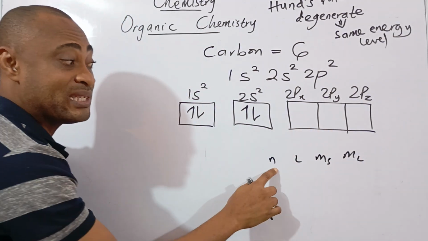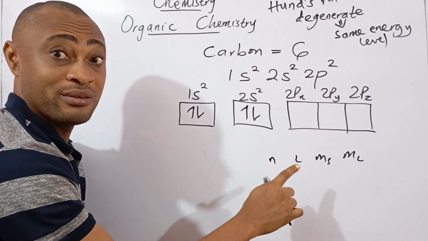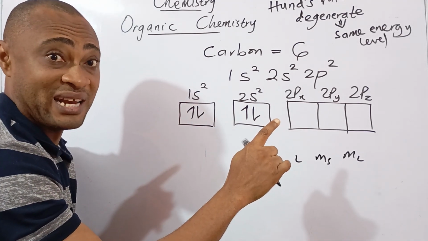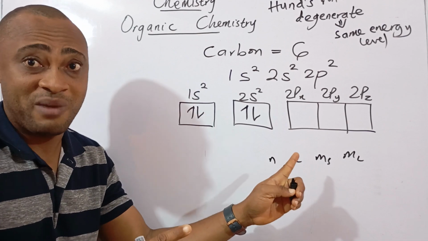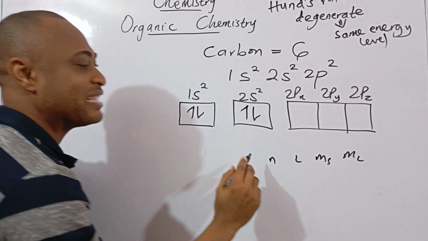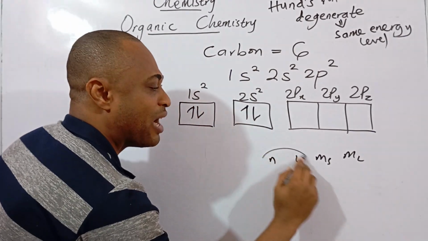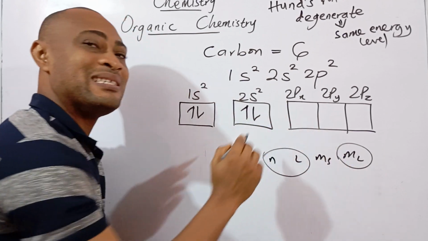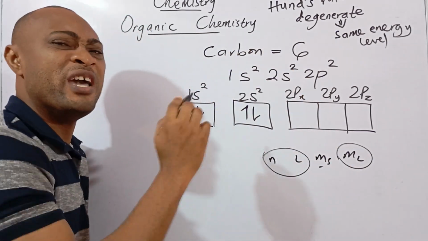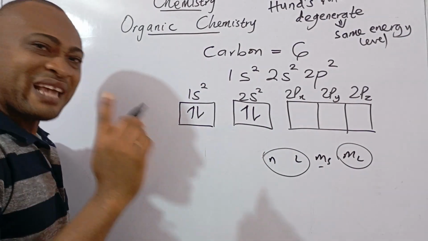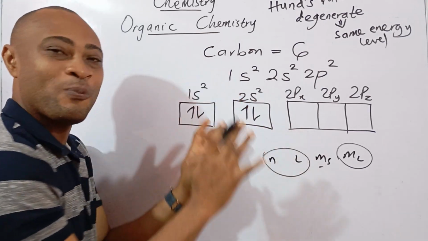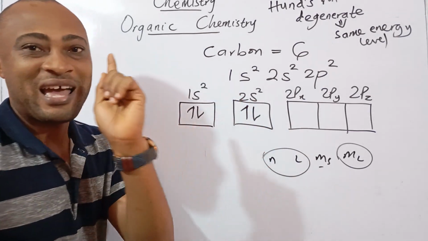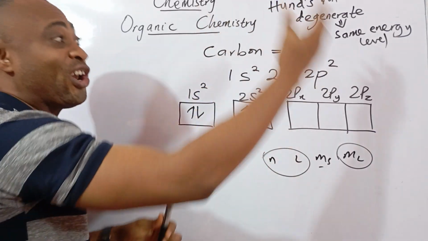Is it not? Principal, is it not? Azimuthal. Spin, you will still remember that. Azimuthal. Magnetic, you still remember that. Now, Pauli is telling us that if three of these orbitals are the same, the spin must always be different. That is Pauli. But like I said, that will be for another video. Just keep following us. There will be a time where we discuss all of these rules.